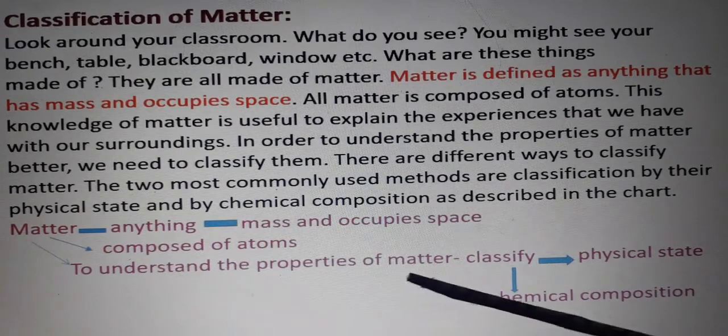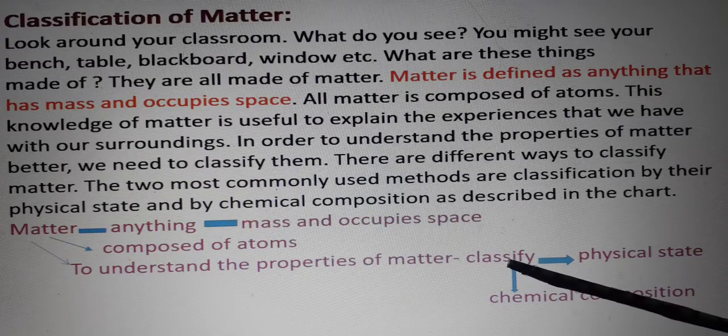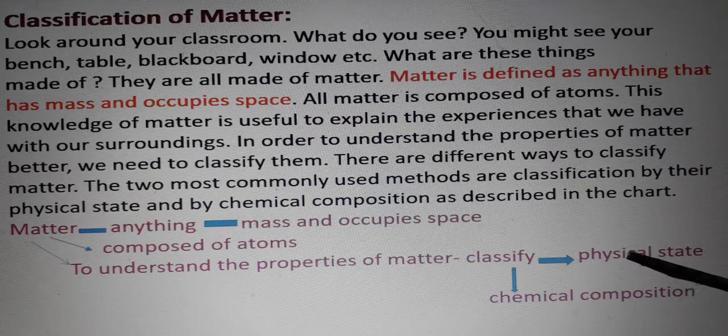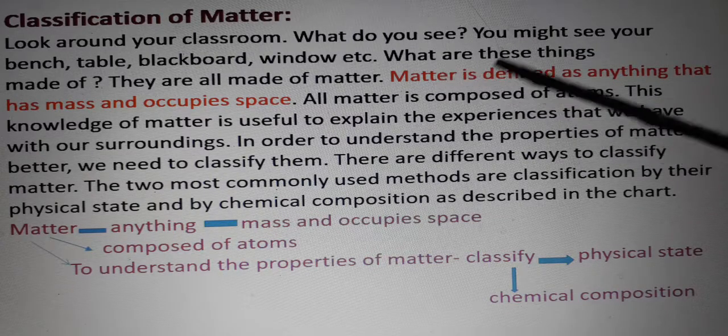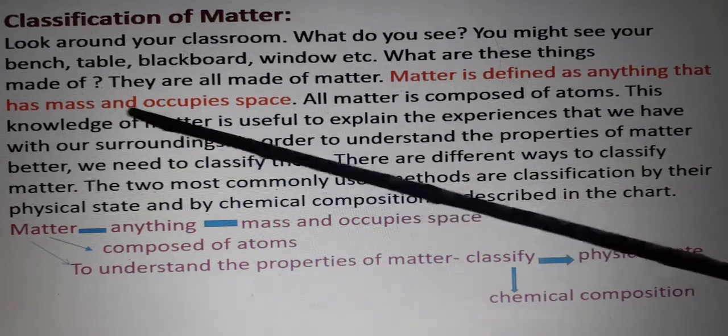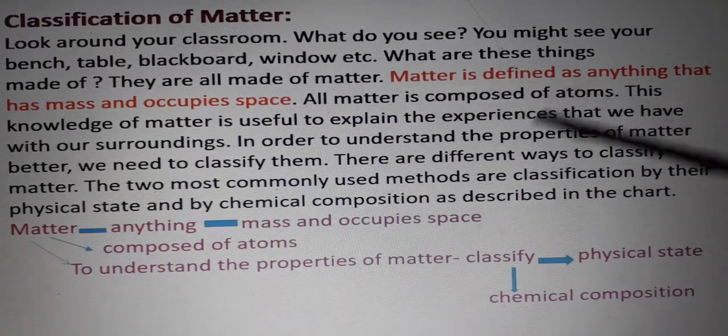To understand the properties of matter, we need some classification. That classification is divided into physical classification, based on the physical state, and chemical classification, based on the chemical composition. What does matter mean? Matter is defined as anything that has mass and occupies space. All matter is composed of atoms.